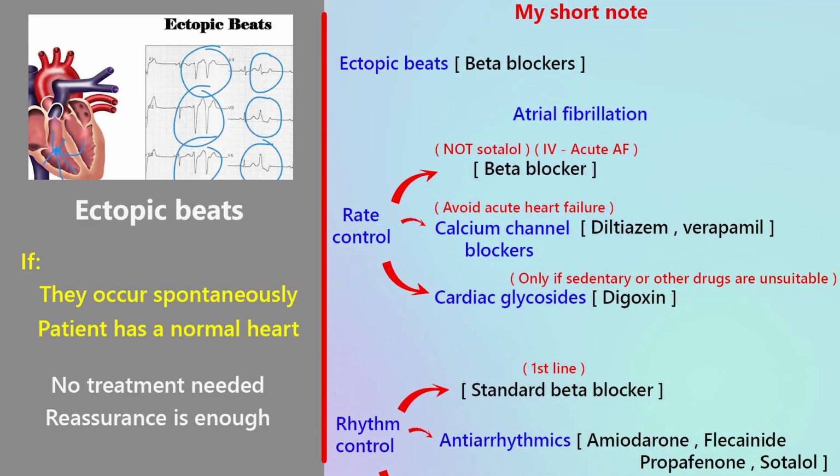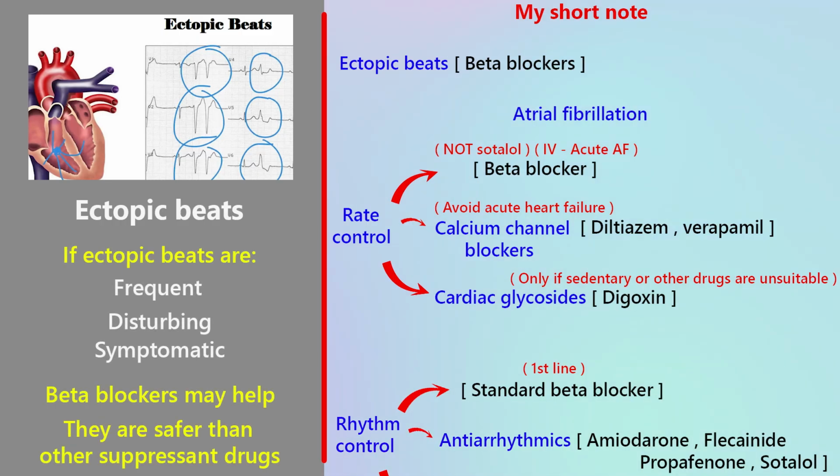Not every arrhythmia needs a drug. Sometimes the best treatment is explanation, reassurance, reducing anxiety. When treatment may be needed: treatment is considered only if ectopic beats are frequent, disturbing, symptomatic, causing palpitations, causing discomfort, affecting quality of life. In these cases, beta blockers may help.